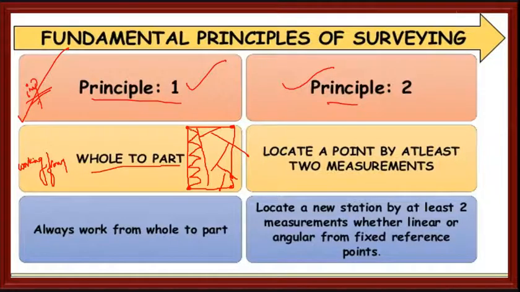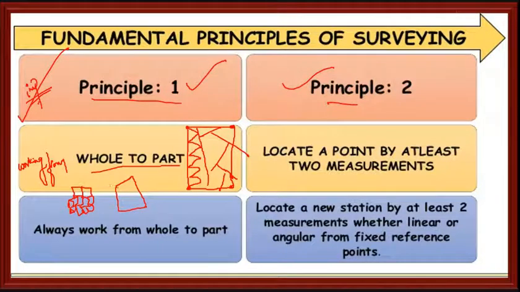Why should we start from this? See, this is my line. If I start from part to whole, smaller, smaller, smaller, like this, there will be a lot of errors formed.